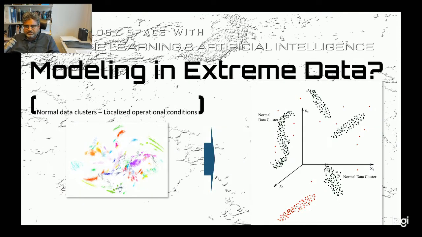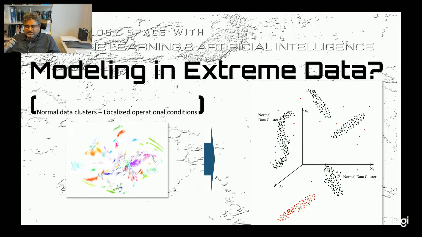Since we had an extensive discussion on extreme data, let's try to give you a flavor of how to model such types of data sets. Here, in the figure on my right-hand side, I'm presenting a simplified version of an extreme data set. As you can see, it consists of several data clusters.